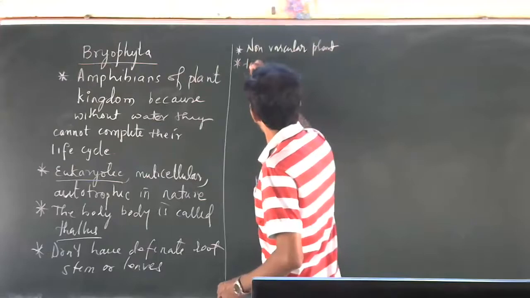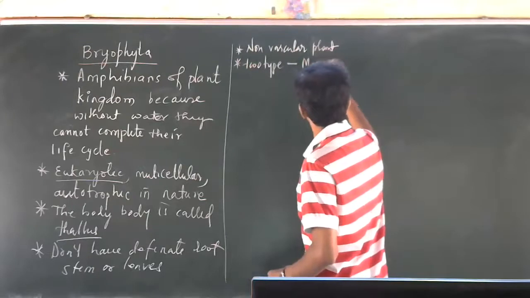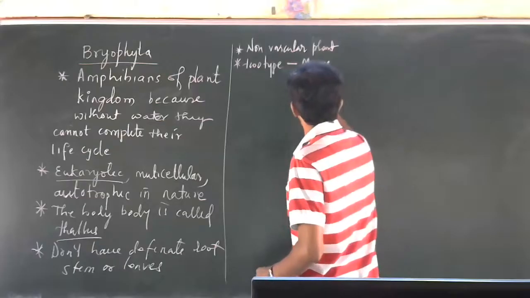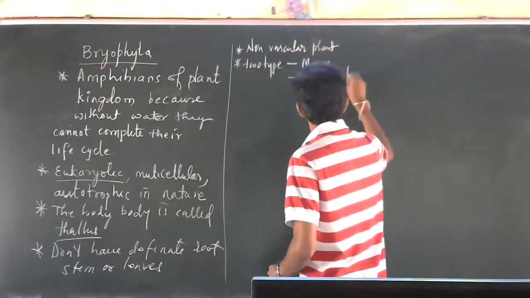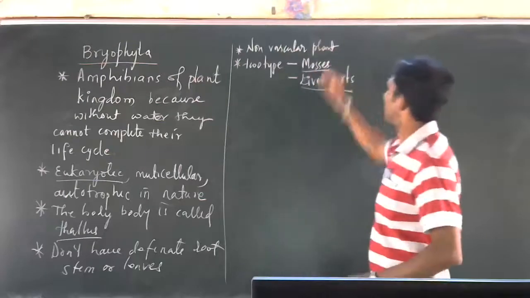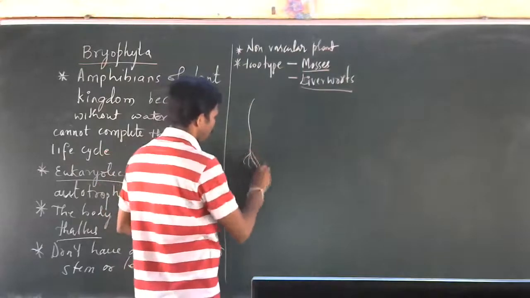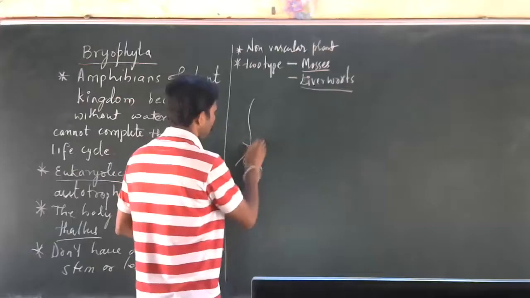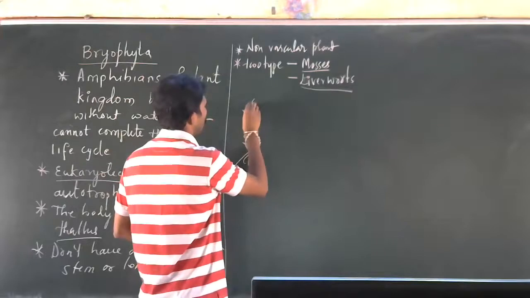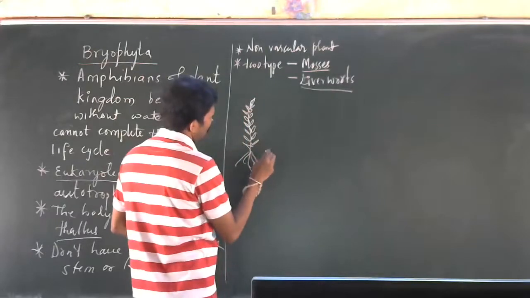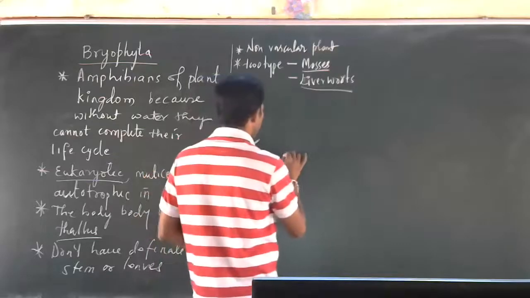Bryophytes are of two types. One is called mosses. Another is called liverworts. Mosses and liverworts. So mosses look like this. These are mosses. And liverworts, they look like this.